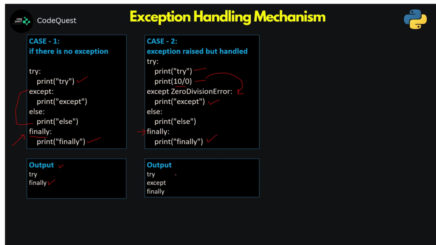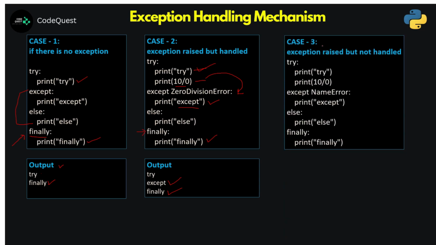As a result, in the output we can see try is printed. Because of the exception, the control has come to the except block where I'm able to print this except, and then at the end we get the finally also printed.